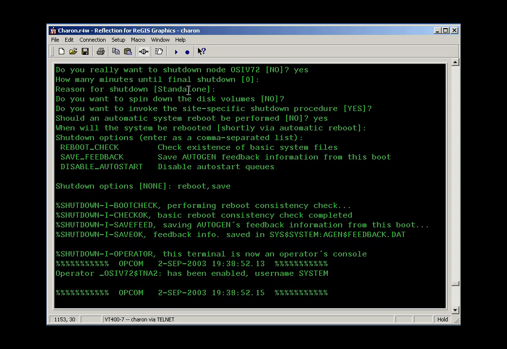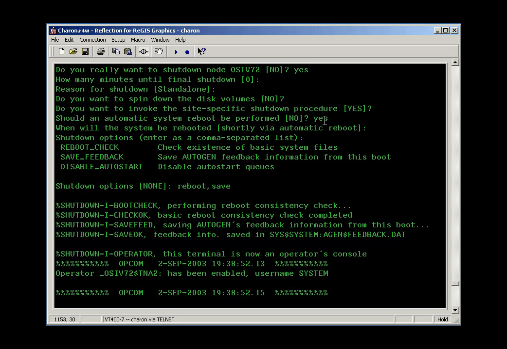Reason for shutdown, you can put in a comment here that'll be broadcast to the network. Spin down disk volumes. For many of the smaller machines that PINet runs on, this command really doesn't do anything, but on the bigger systems, this spins down the disks, powers them down, and parks the heads. That may be important, especially if you're going to move the computer or turn the power off. Site-specific shutdown procedure. You can skip that or run that, your choice. I always let it run.